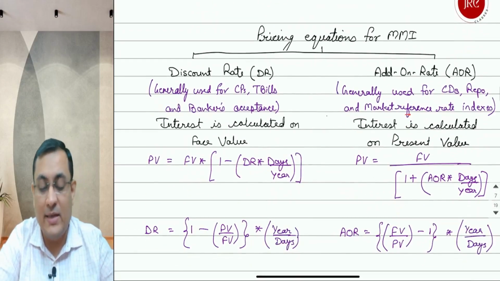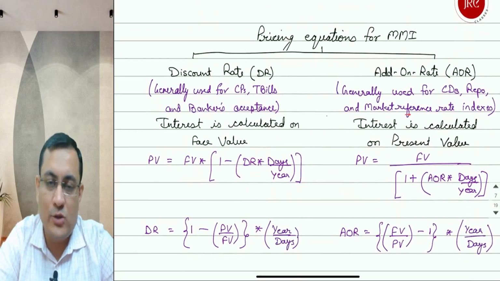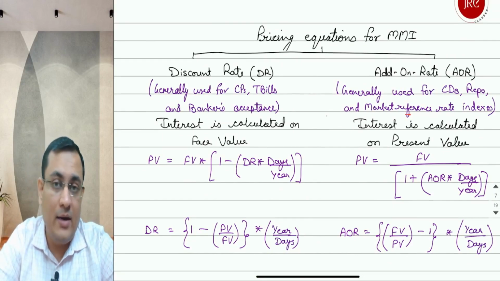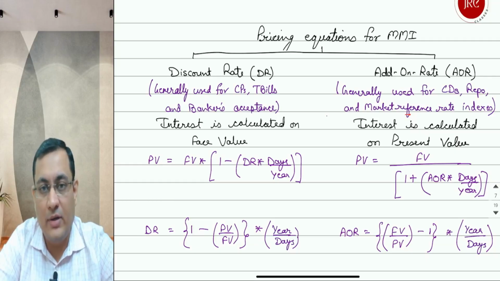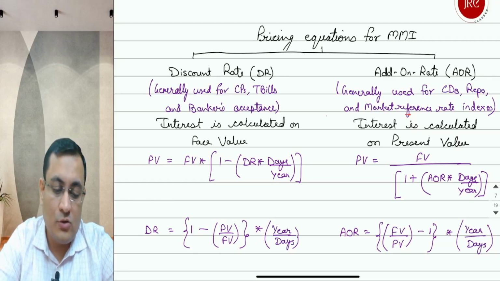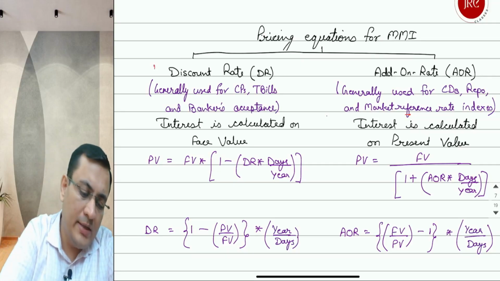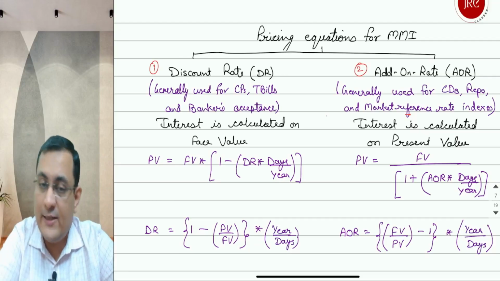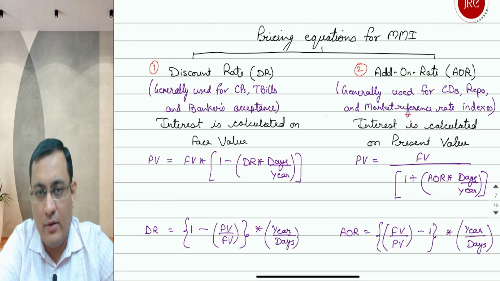Let's start with the pricing equation of the money market instrument. Very small topic, but for sure we will get a question in the exam, and there are different types of mathematical questions we can get. So, pricing equation of money market instrument. The first method is discount rate, the second method is called add-on rate. What is the difference between discount rate and add-on rate?